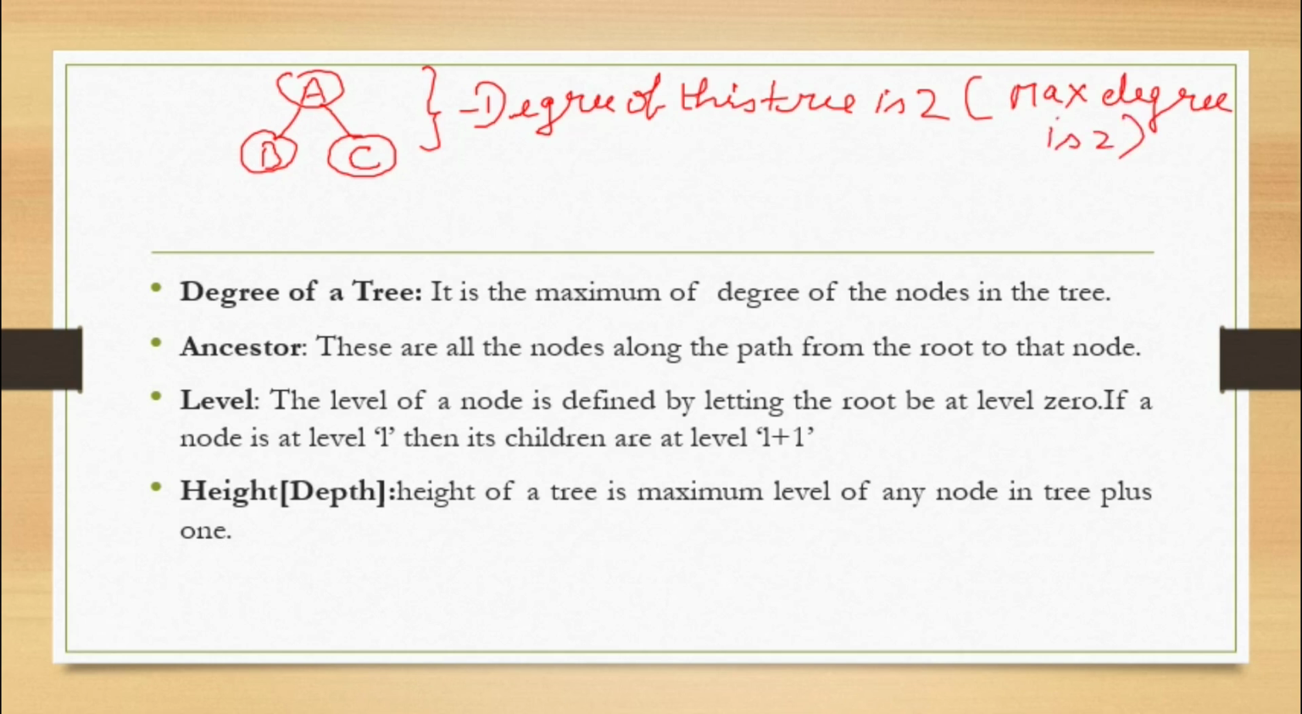Ancestors are all the nodes along the path from the root to that node. So if I draw one more branch here, what is the ancestor of C? The ancestors of C are B and A.